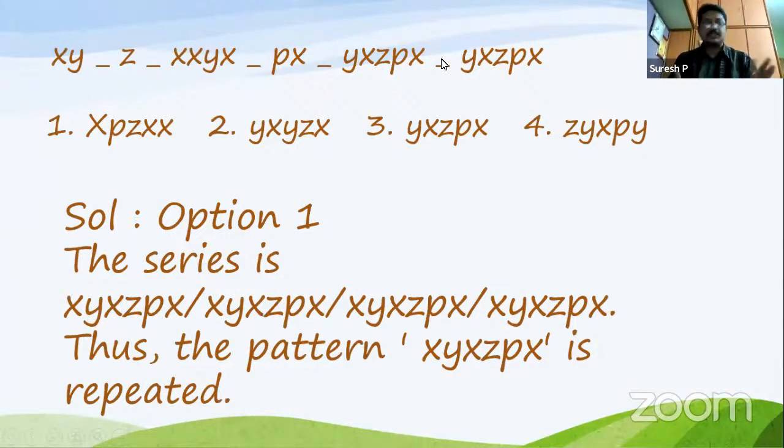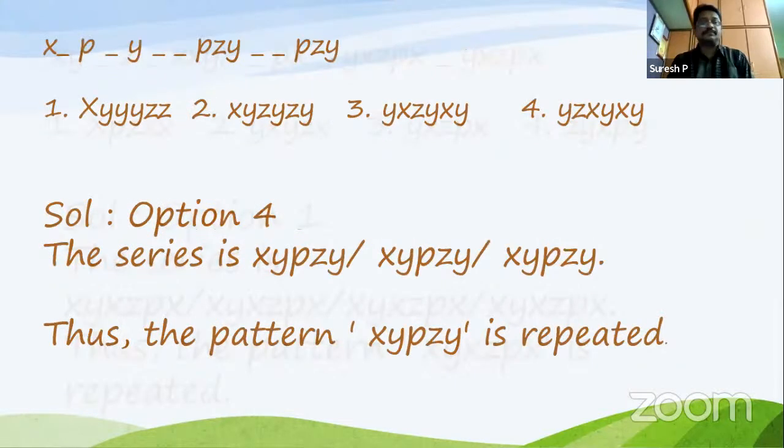By observation, you can't say. You have to write all the letters. You have to divide into groups. You have to see the common pattern. I have already shown here how we are going to divide it, and you have to do it. This is a very important thing when you observe among these series questions. The rest of the things is very simple.